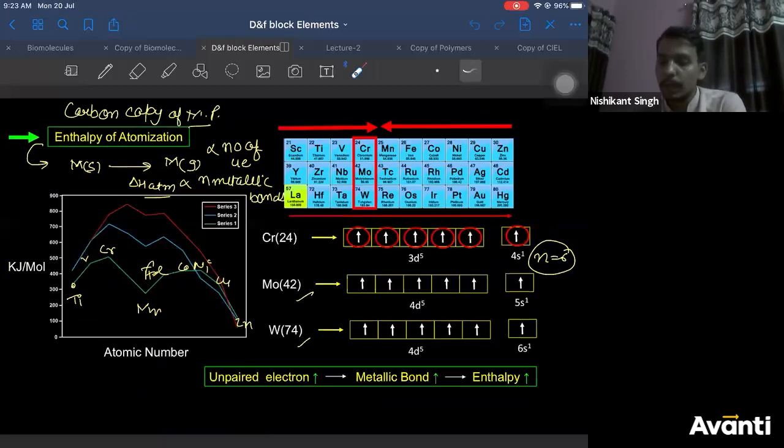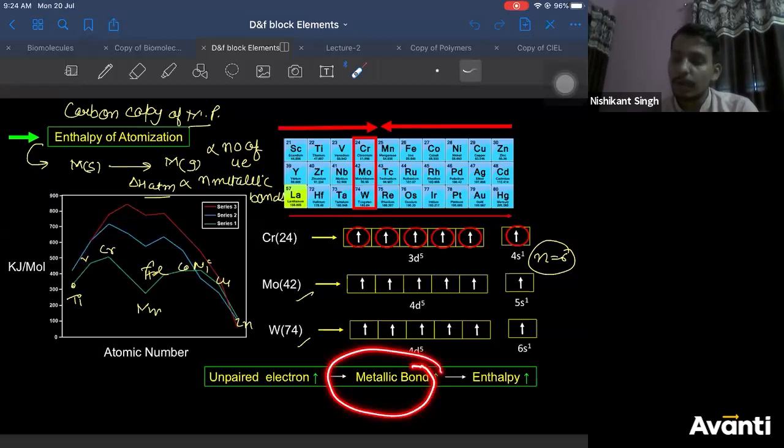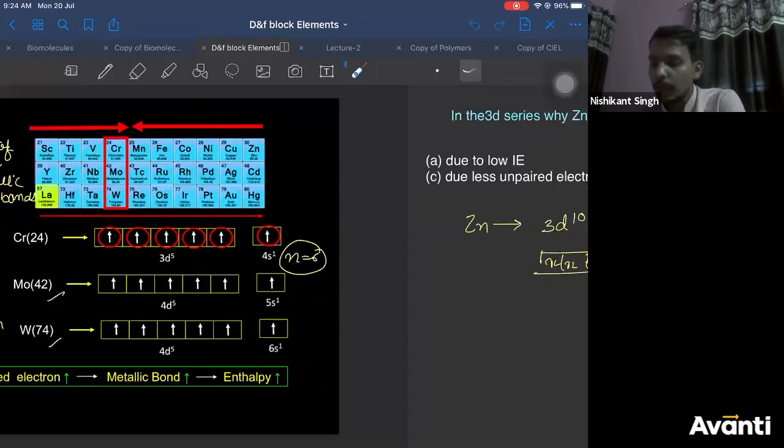And then we had moved towards enthalpy of atomization. We had seen the same kind of graph as melting point in the case of enthalpy of atomization. Yes, Ravi Kiran, you'll get a similar graph. Mostly you don't measure their boiling point, you mainly measure their melting points, as they are solids. Enthalpy of atomization is also directly proportional to metallic bonds. More is the metallic bond, more is the enthalpy of atomization, and metallic bond depends upon the number of unpaired electrons. So these were the two things we had concluded.